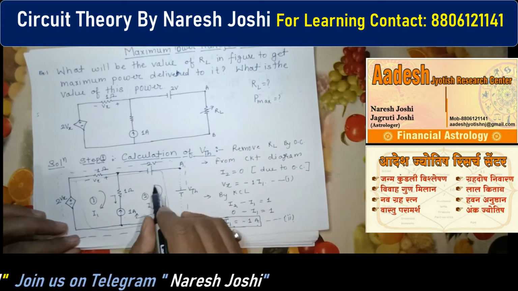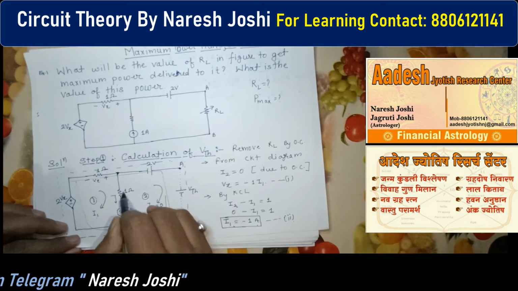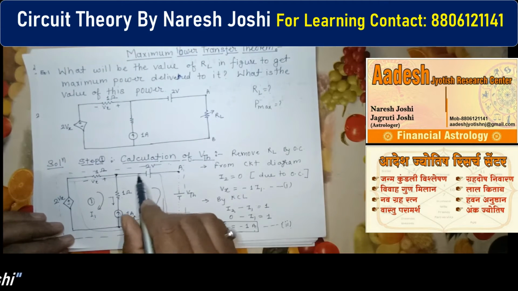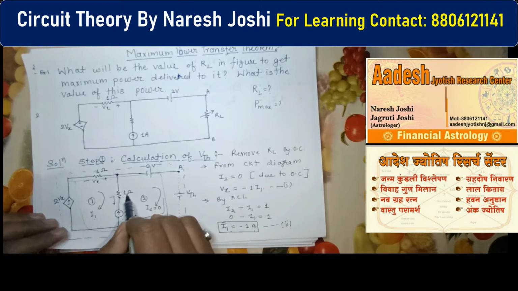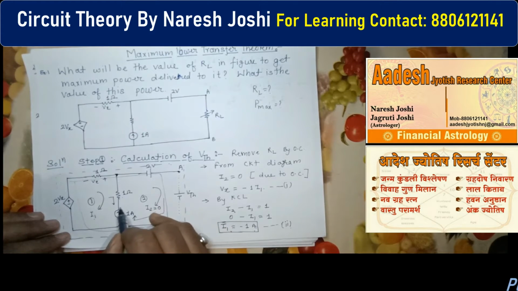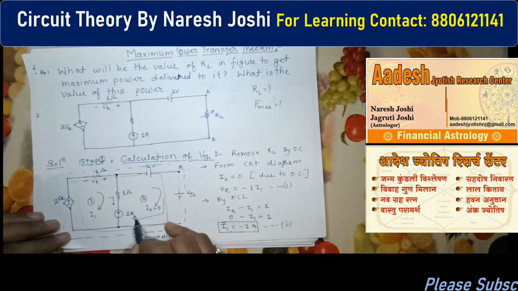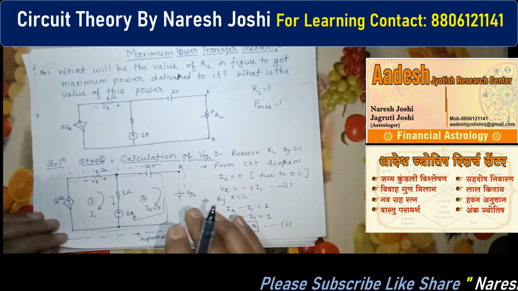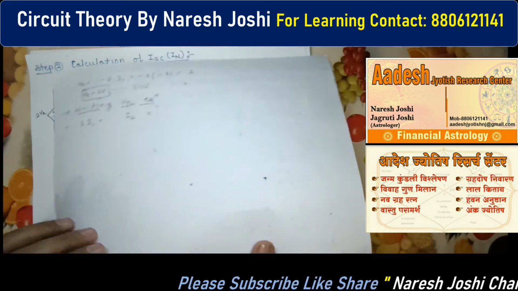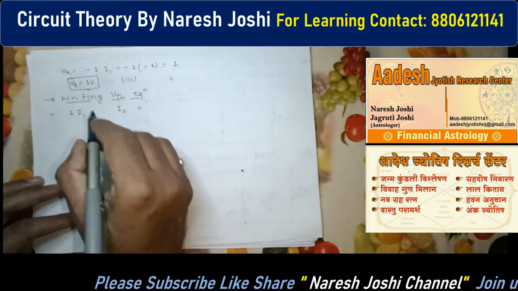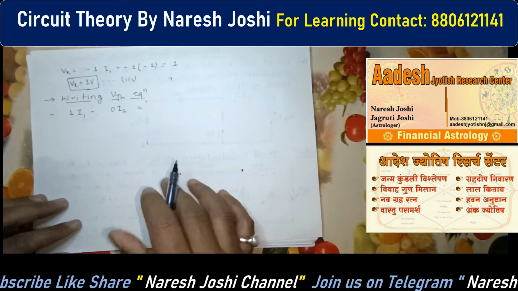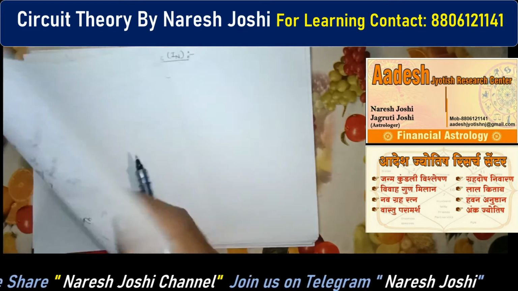Again you can see I2 is moving in this path only. Do not consider this resistance, it is redundant. Here there is no resistance, so you have to directly write down 0. Clear? So this is the 0. Then we have to write down the VTH.